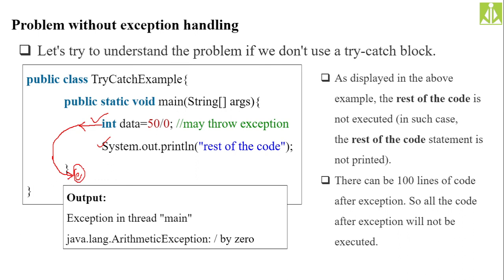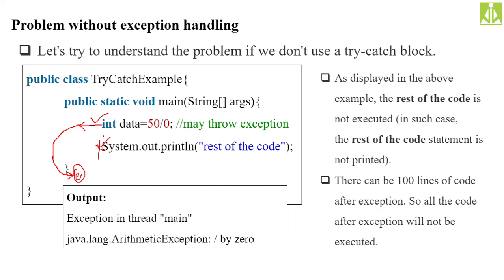And who will handle this exception? Because we don't have a handler over here. No catch block, no finally block, no try block. So who will handle this exception? Java's default exception handler. It will handle this exception and print the message, that is java.lang.ArithmeticException: divide by 0. It will print the message, but it will not execute the rest of the code println statement. It will skip this because the control has already jumped out of the method. That's the reason this statement will be skipped.